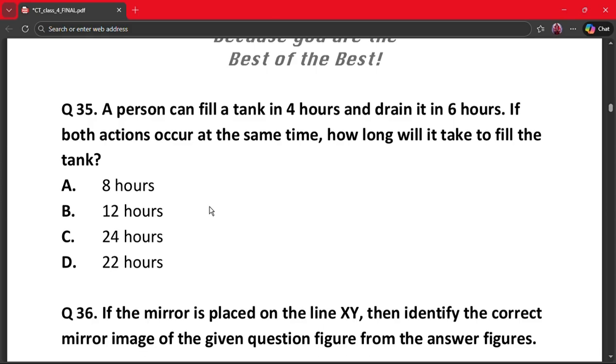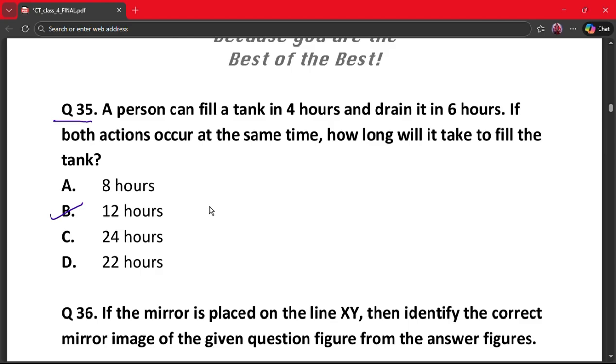And next question is question 35. A person can fill a tank in 4 hours and drain it in 6 hours. If both actions occur at the same time, how long will it take to fill the tank? A. 8 hours, B. 12 hours, C. 24 hours, and D. 22 hours. Here the correct answer is option B, that is 12 hours.